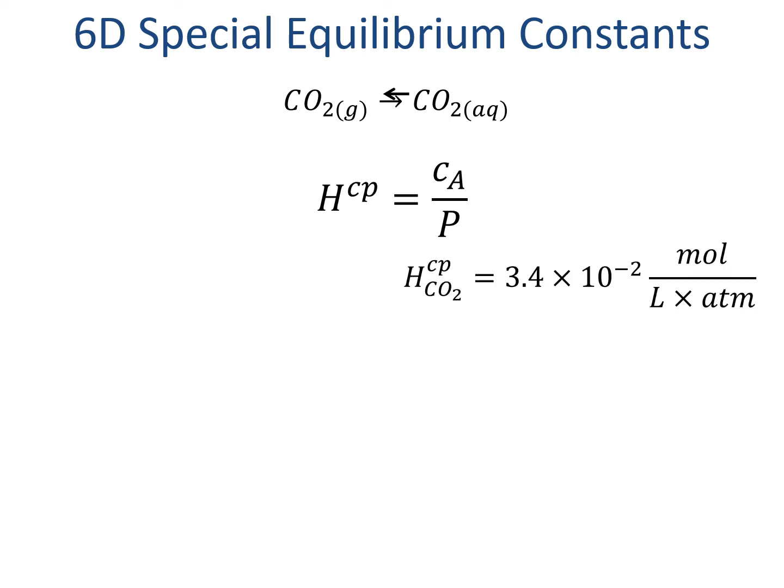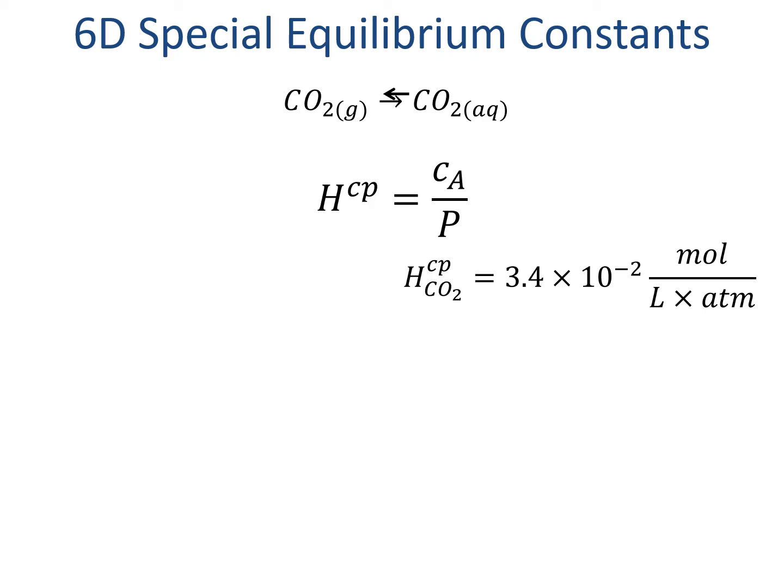So the Henry's law constant for the carbon dioxide dissolution is 3.4 times 10 to the negative second moles per liter atmospheres. Whenever we're using Henry's law, we need to be really careful with units. While every concentration in an aqueous solution is going to be given as a molarity, pressure units for gas phase partial pressures can vary. If we want to use a Henry's law constant that has atmospheric units like what we have here, we need to make sure that our pressure is in atmospheres. Otherwise, the math won't work out.